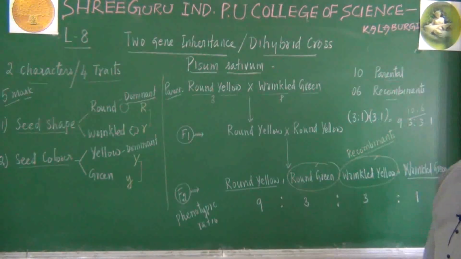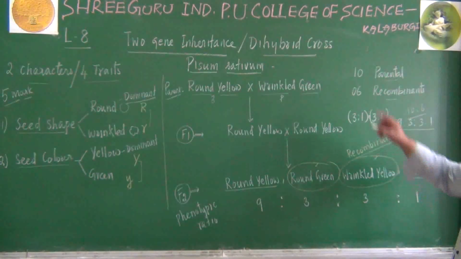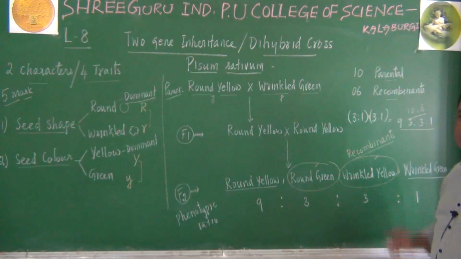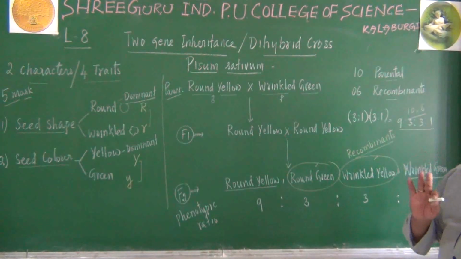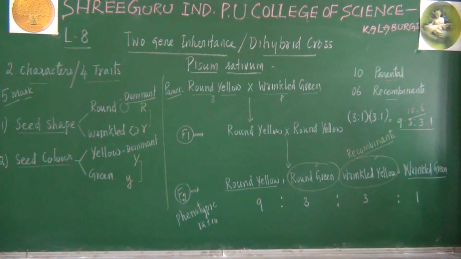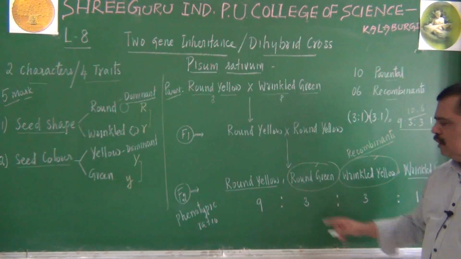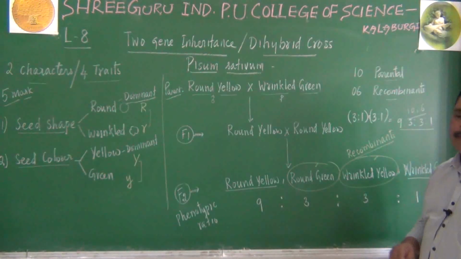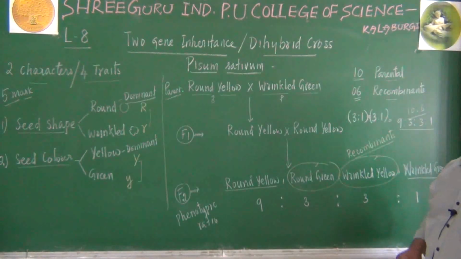That is the dihybrid phenotypic ratio. How many phenotypes are you seeing? 4 phenotypes, 4 types: round yellow, round green, wrinkled yellow, wrinkled green. How many individuals are produced? We can say 16 totally. Out of them, 10 are parental, 6 are recombinant.